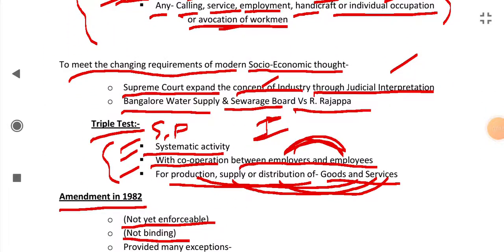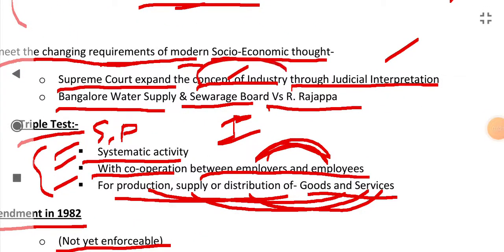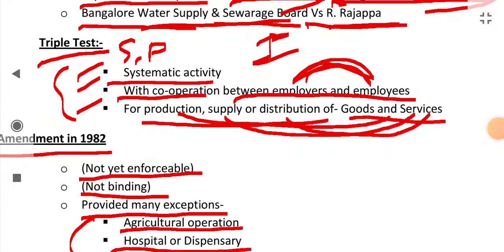To meet the changing requirements of modern socio-economic thought, the Supreme Court expanded the concept of industry through judicial interpretation. It was done in the Bangalore Water Supply and Sewerage Board versus R. Rajappa case. In this case, the Supreme Court gave the theory of the triple test. It says that if any activity satisfies all these three conditions, it will be considered as an industry.